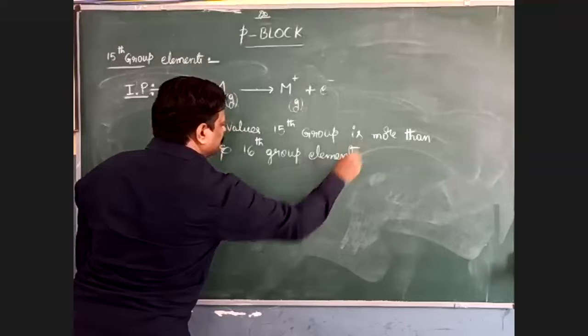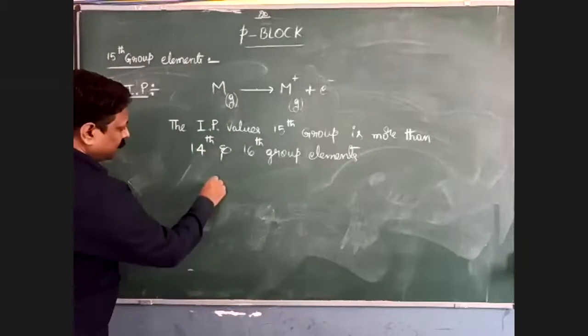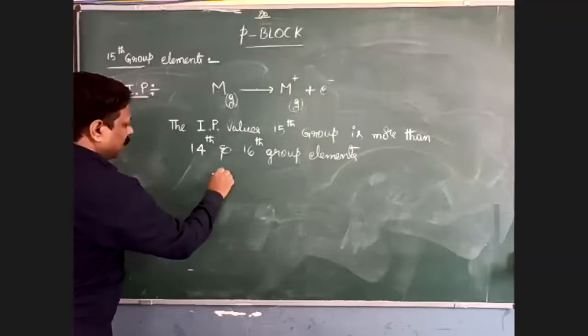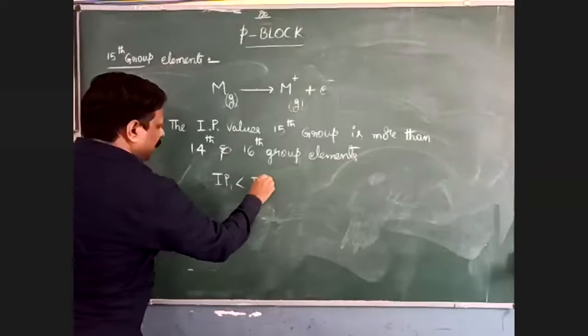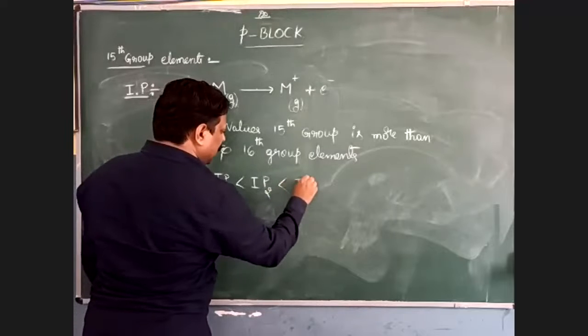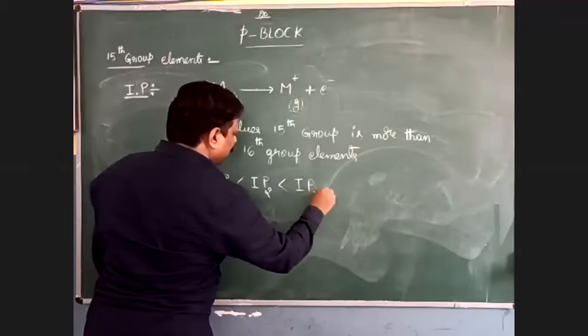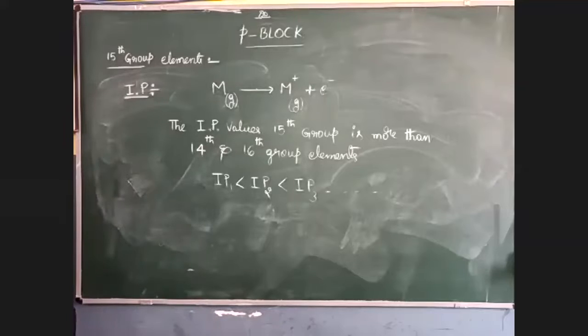Then, we already know that in the periodic table, IP1 is always less than IP2, and IP2 is always less than IP3 and so onwards. So this is about the ionization potential of the 15th group elements.